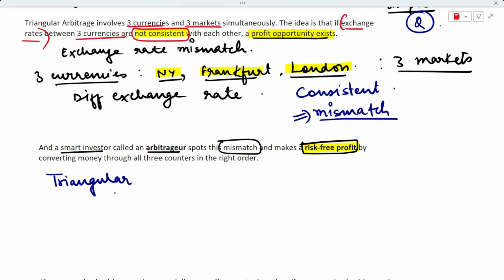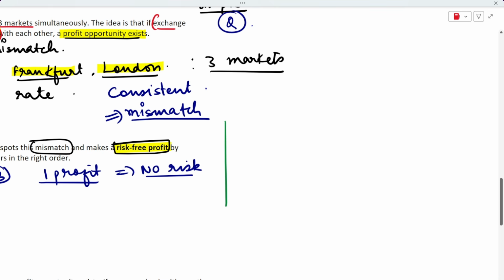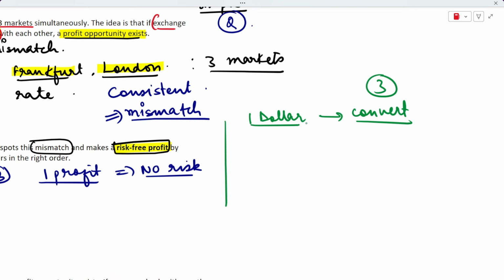Triangular means that you would have 3 points, right? You will have 3 points linked to each other, so you have three markets. You have to just make one profit, and there is also no risk involved in this entire process. So basically what you have to do is start with $1. You will convert this $1 through all the three markets that we have discussed.